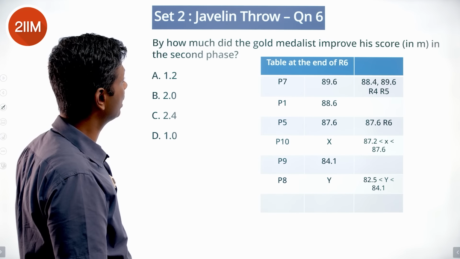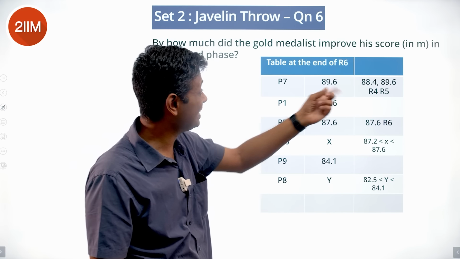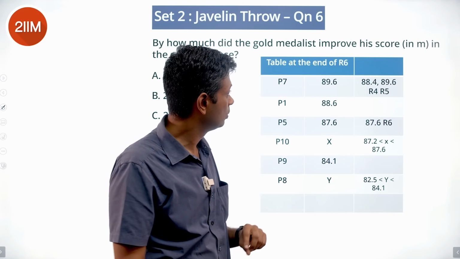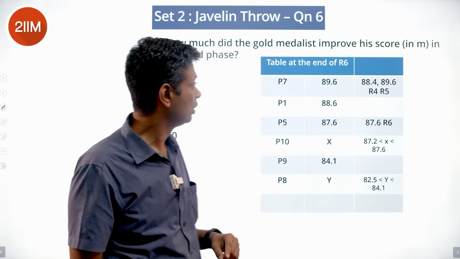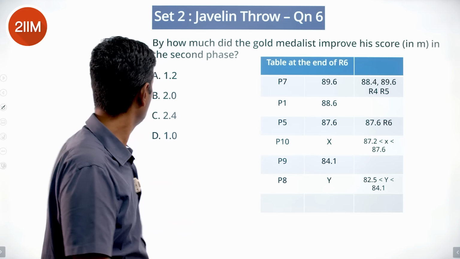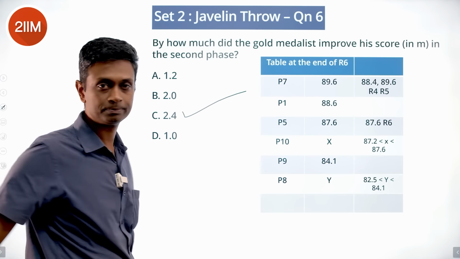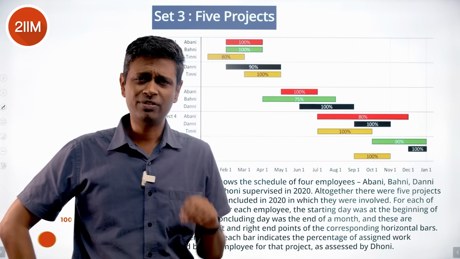By how much did the gold medalist improve his score in meters in the second phase? The gold medalist went from 87.2 to 89.6. And so 1.2, 1.2, two improvements of 1.2, 2.4 meters. Let's see. Let's attack this set. This is a far simpler set.